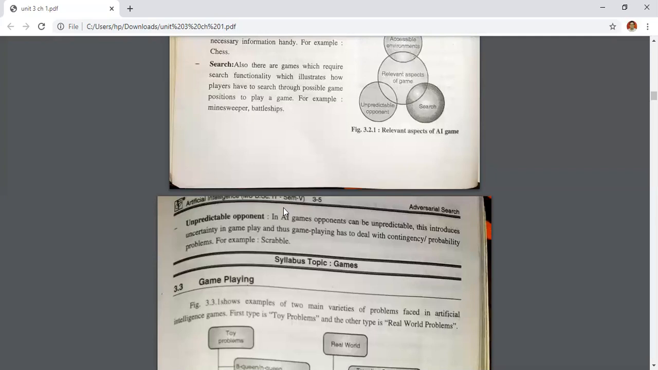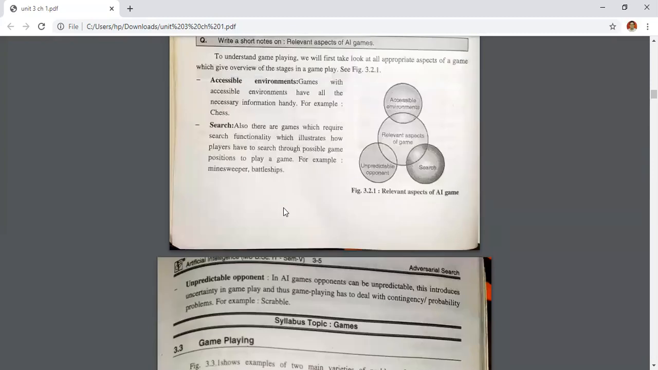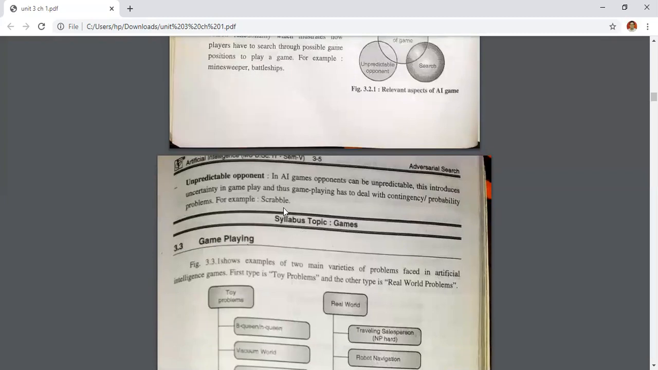This introduces uncertainty in a gameplay. Whenever the unpredictable opponent is there, at that time uncertainty will definitely be there. You cannot say that the probability of winning of player 1 and the probability of winning of player 2 can be the same, or you cannot predict the probability of winning the game. So this type of environment is your unpredictable opponent, and these are the main aspects of a game. The first aspect is your accessible environment, the second is your search, and the third is your unpredictable opponent.